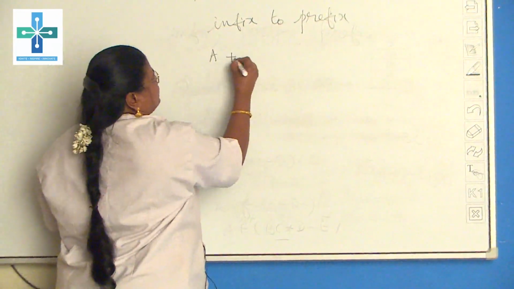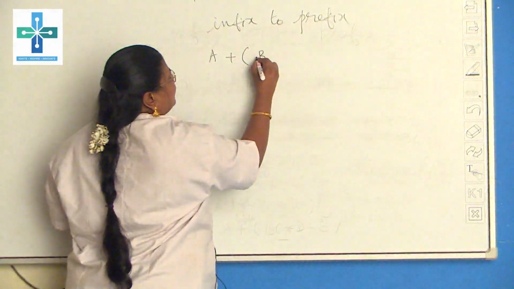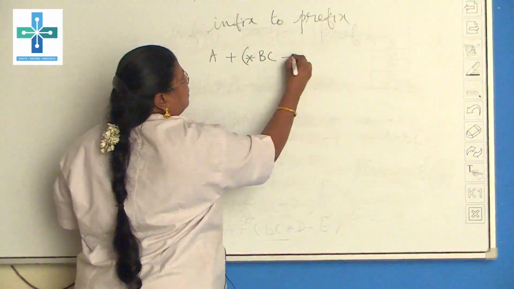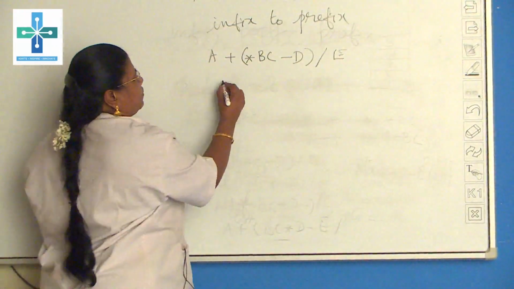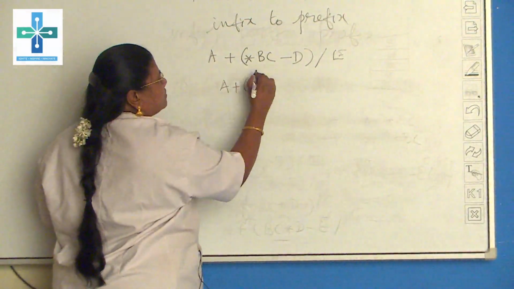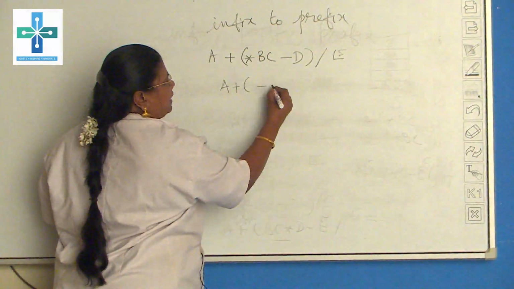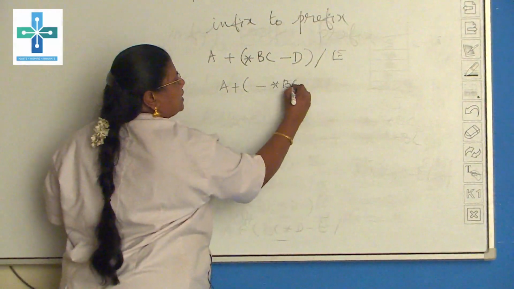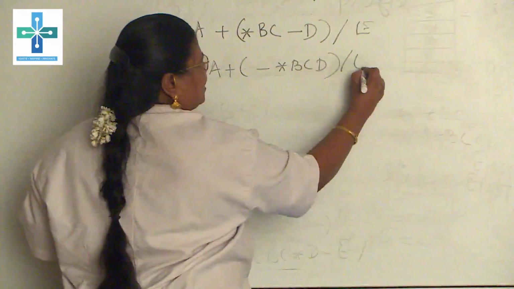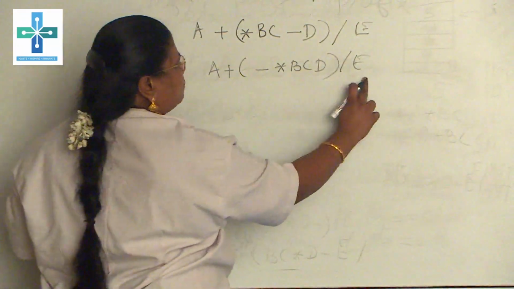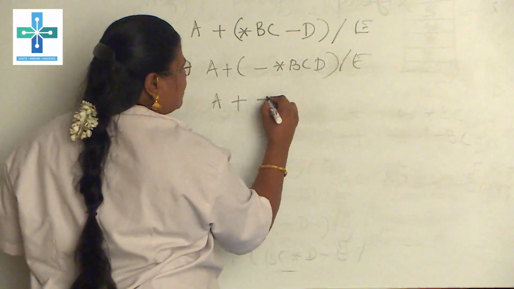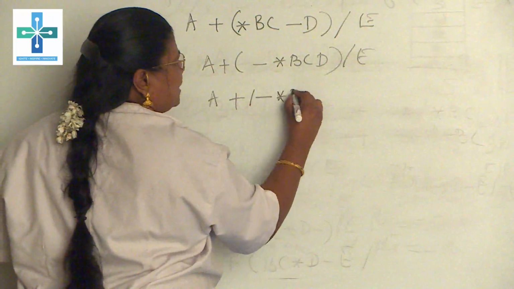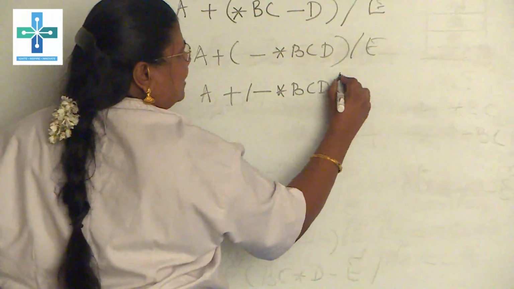Therefore here A plus B star C minus D slash E will be written as A plus star BC minus D and then slash E, and the next step is A plus star BC minus D. Therefore the minus will come from star BC D and then slash E, and then this has to be done first. Therefore A plus minus slash star BC D E.